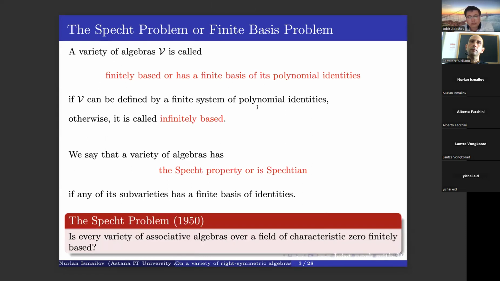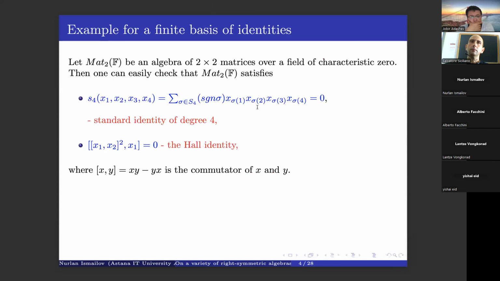Specht in 1950 formulated the following problem. He asked: is every variety of associative algebras over a field of characteristic 0 finitely based? So this is the classical Specht problem. This problem was also studied not only for associative algebras, but also for non-associative algebras and so on. So first, I'd like to give some simple examples.